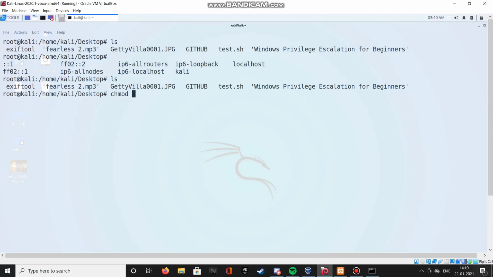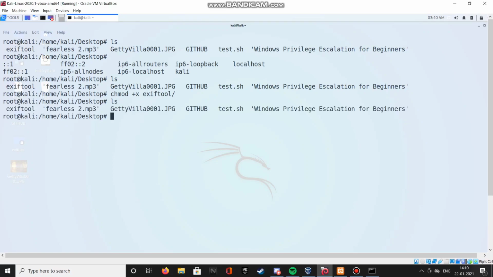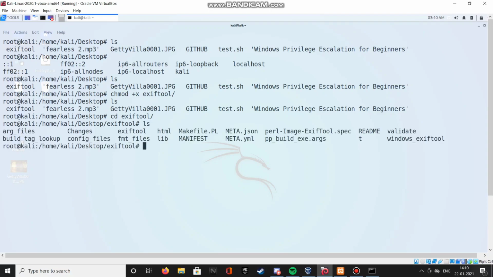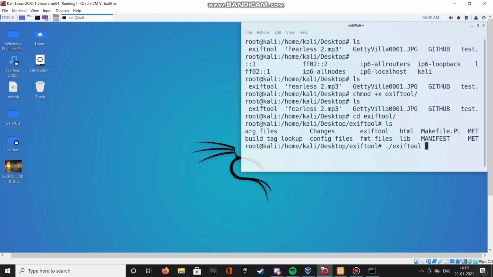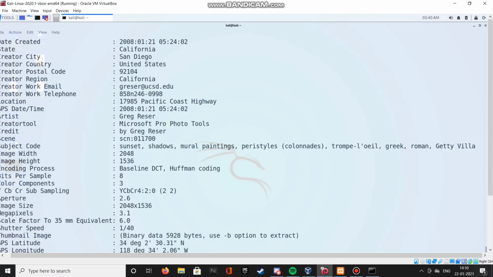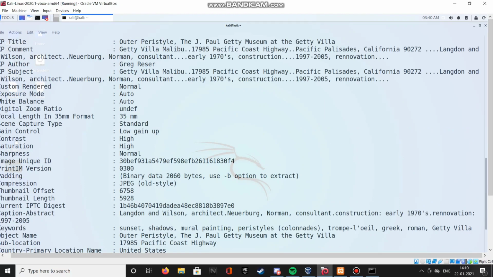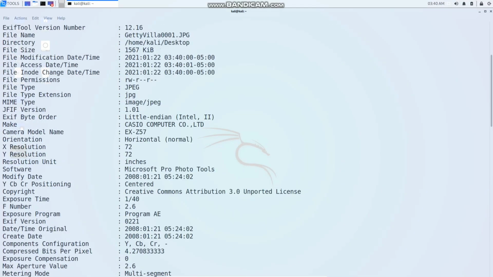Here we have to give permission to that exif tool. Use chmod +x to give executable permission, then the folder name, and then change directory to that folder, and then sudo bash, dot and slash, and then our tool. Then I'm going to drag and drop, because I don't want to open a new terminal and type pwd and then get the whole information and copy paste. So here's the whole information we got.